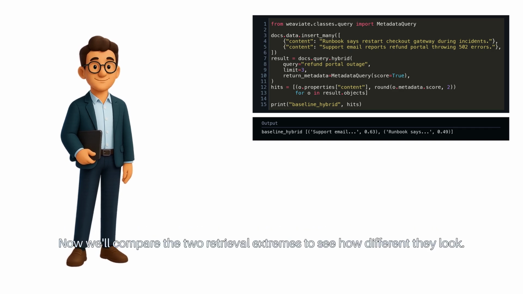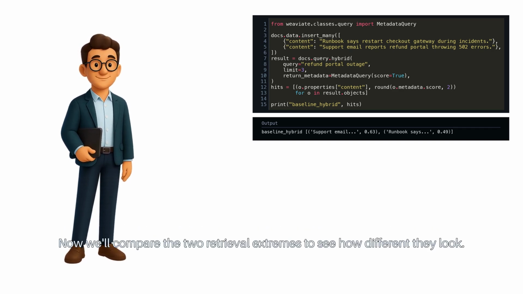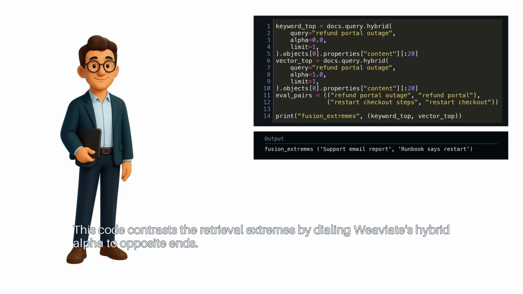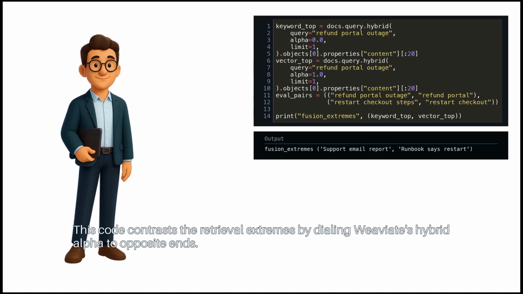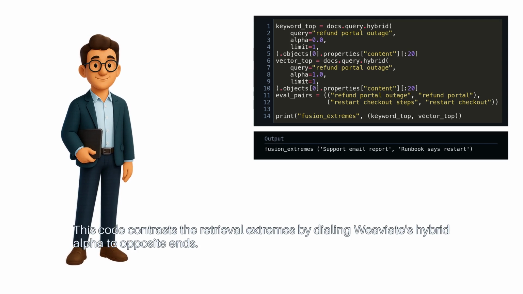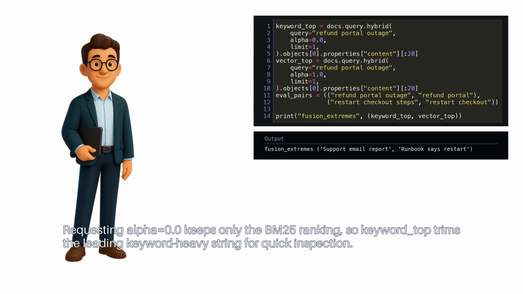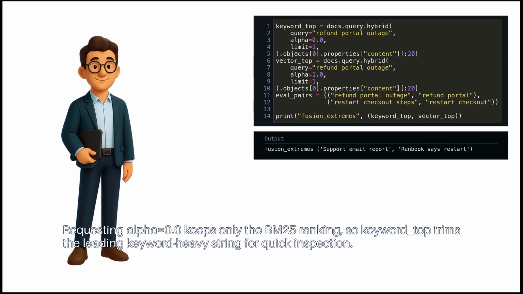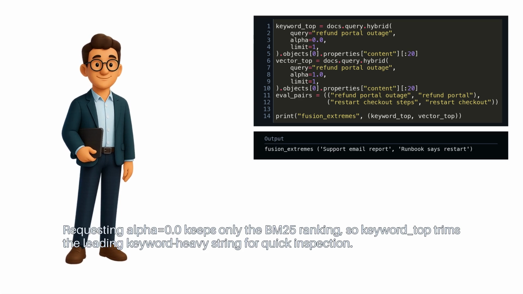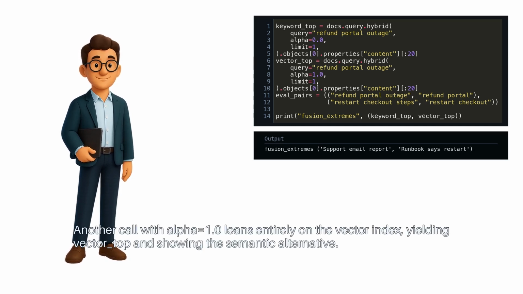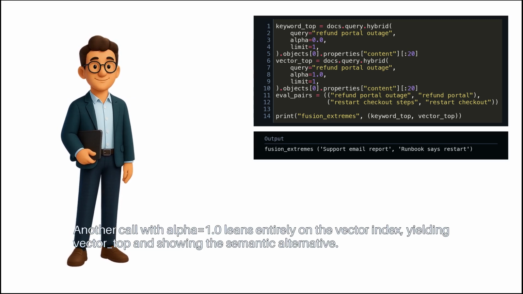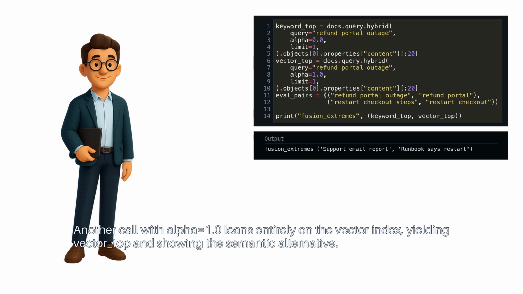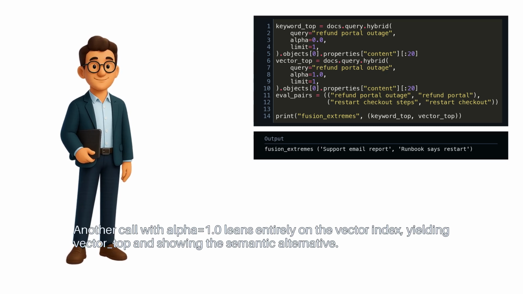Now we'll compare the two retrieval extremes to see how different they look. This code contrasts the retrieval extremes by dialing Weaviate's hybrid alpha to opposite ends. Requesting alpha equals 0.0 keeps only the BM25 ranking, so keyword top trims the leading keyword-heavy string for quick inspection. Another call with alpha equals 1.0 leans entirely on the vector index, yielding vector top and showing the semantic alternative.